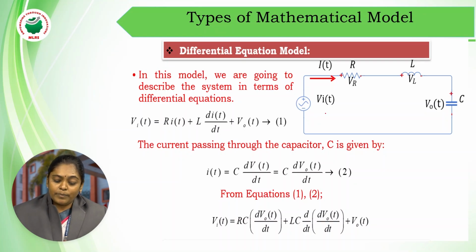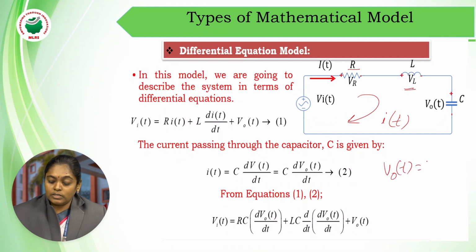I am representing an equation in such a way that the applied input voltage Vi of t, as we know V equals I into R. So voltage Vi of t equals the current flowing through the circuit, I of t, and as the first element is R, it is R into I of t, plus the voltage across the inductor, represented as L into di by dt, and the output we are taking across the capacitor, that is V naught of t equals 1 by C integral I of t dt.